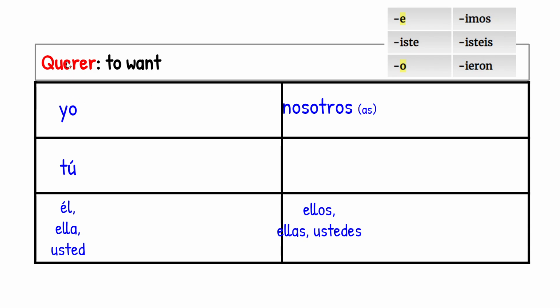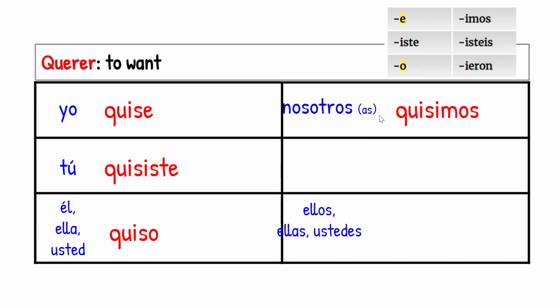Querer has a stem change inside here, an irregular one, one of the weird ones. It becomes quis. Quise, quisiste, quiso, quisimos, quisieron.